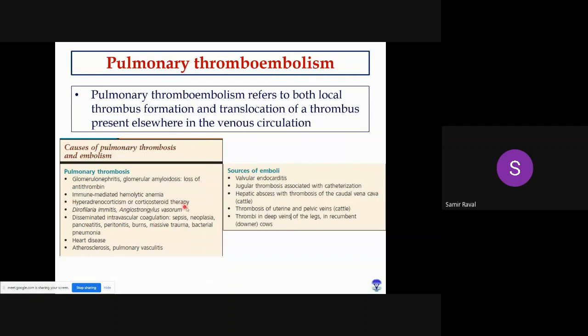Okay, so here you can see the list of etiologies which are responsible for thromboembolisms in the lungs. They are again very exhaustive. Most commonly kidney disease like glomerulonephritis, amyloidosis, immune-mediated hemolytic anemia, many a time hyperadrenocorticism when glucocorticoid or cortisol levels are increased, many times due to some parasites like Dirofilaria immitis or Angiostrongylus, right?